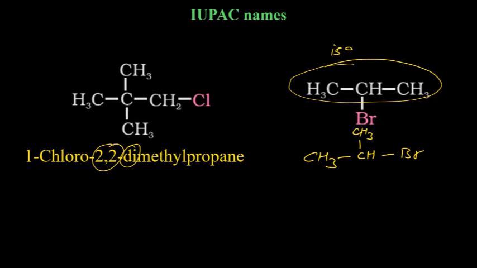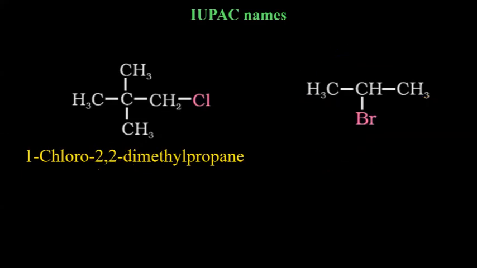Only two, not three. So it will be isopropyl bromide. Common name will be isopropyl bromide.